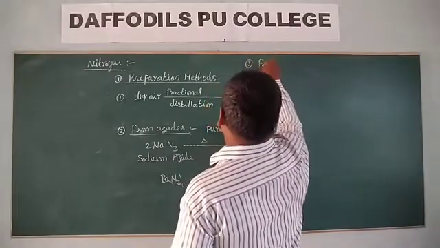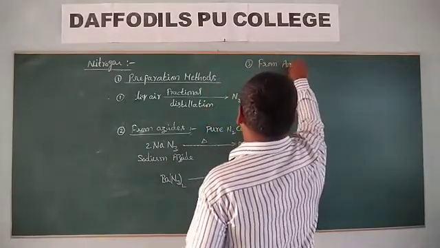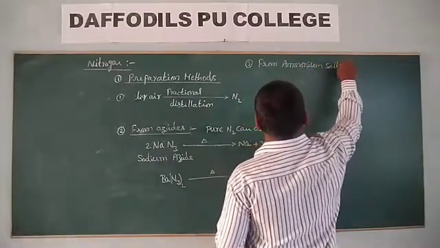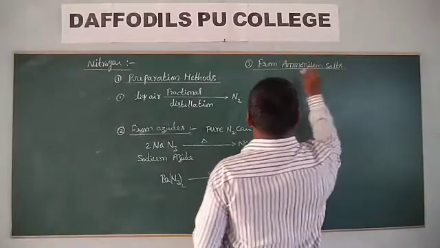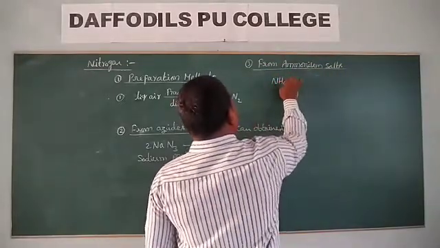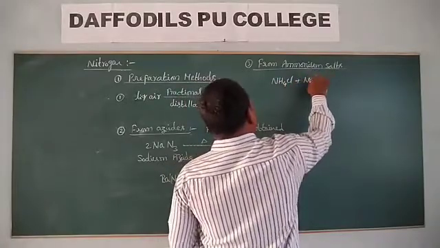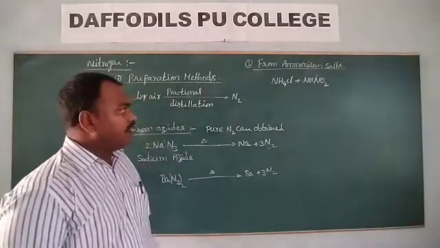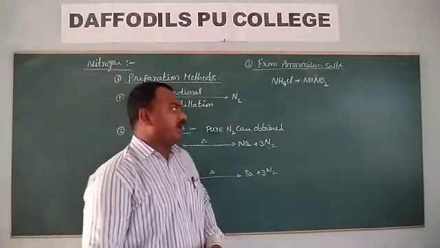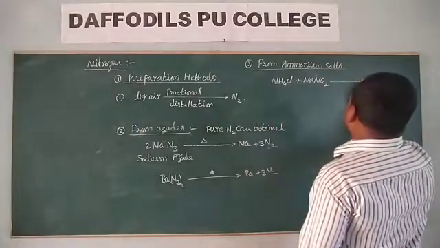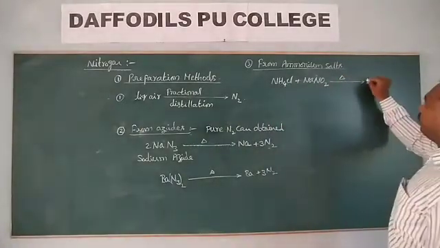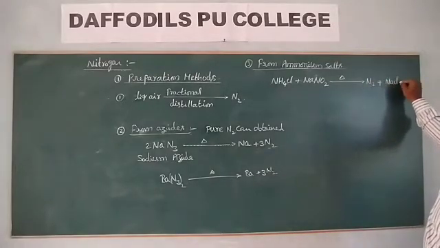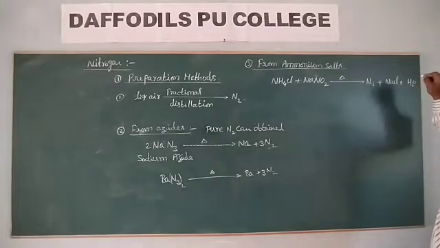Third method is from ammonium salts. Ammonium chloride mixed with sodium nitrite, when heated, gives nitrogen gas along with sodium chloride and water vapor.